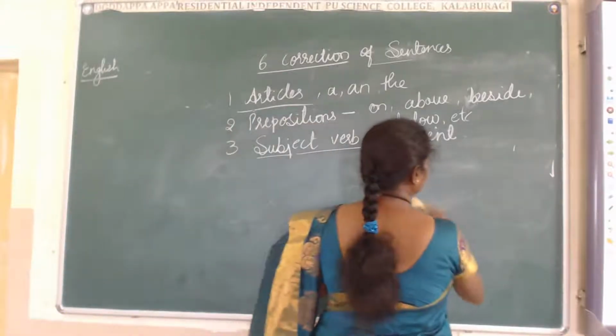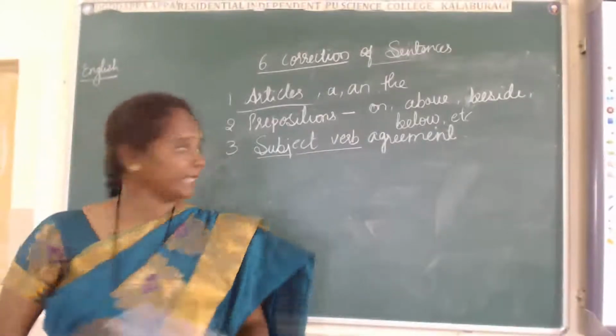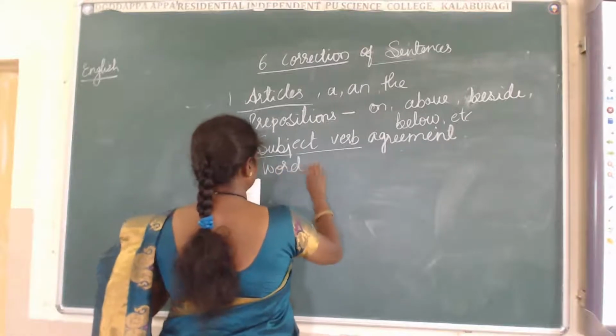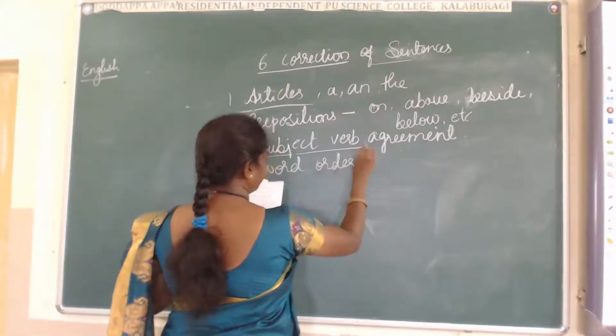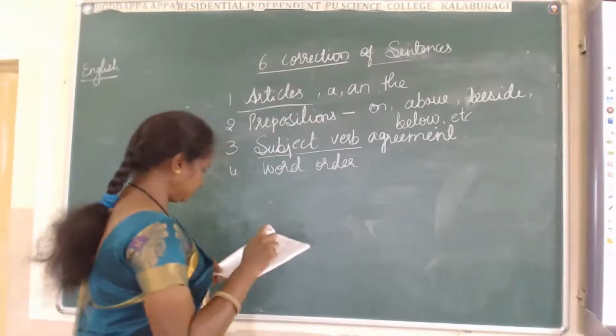Shall we go for the next? The next, the fourth one, word order, where we have to place the words in the sentence. We'll take the example.